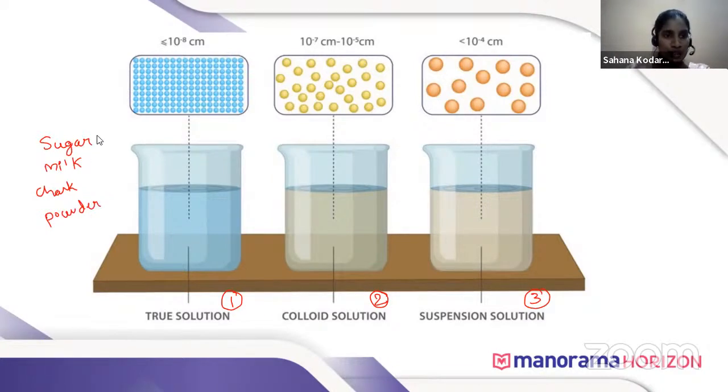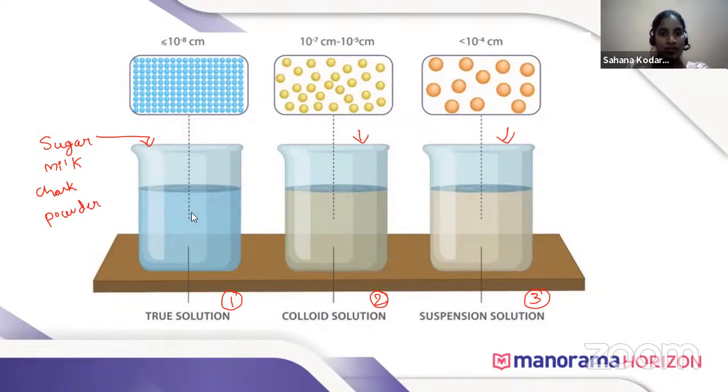Add 1 spoon of sugar to beaker 1, then milk to beaker 2 and chalk powder to beaker 3. Then mix it with the glass rod. Then keep it aside for some time.